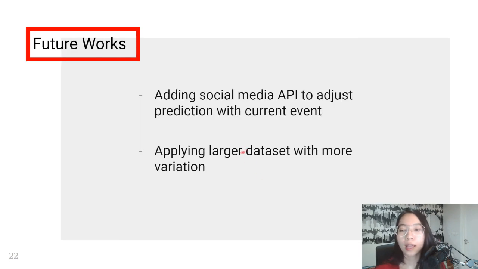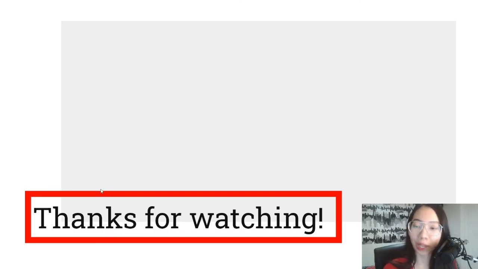We also hope that in the future there will be some improvements added to this model. Maybe we can add a social media API so it can adjust the prediction result of the sneaker resale prices according to current events happening on social media. And maybe we can also apply a larger dataset with more variation in terms of sneaker brand and sneaker type. With those improvements, we can create a better, bigger, and improved prediction model to predict sneaker resale prices. So that's all from me, and thank you for your attention.